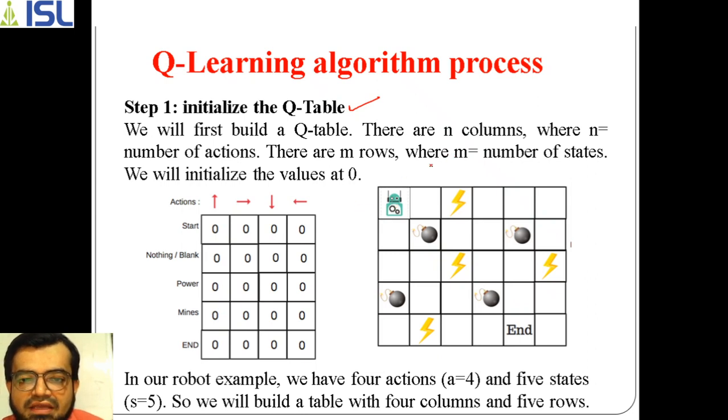So now what we are performing is that we are initializing all the values to 0. We have taken all the values in the Q table as 0 here. We got the size because we know how many actions we can perform and how many states we have. Based on that, we created a table of 4 columns and 5 rows. So this is step 1.